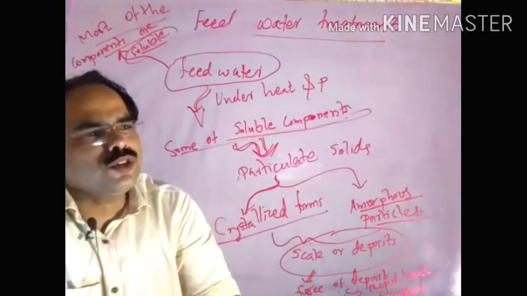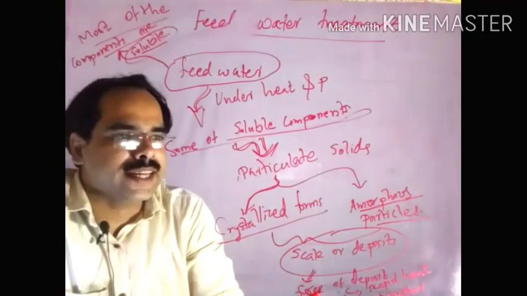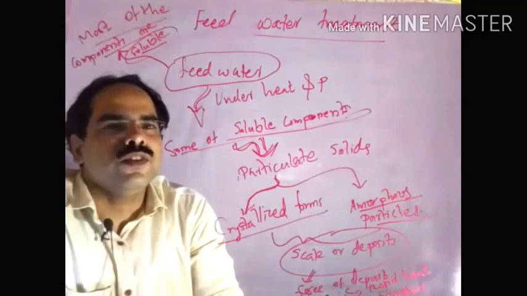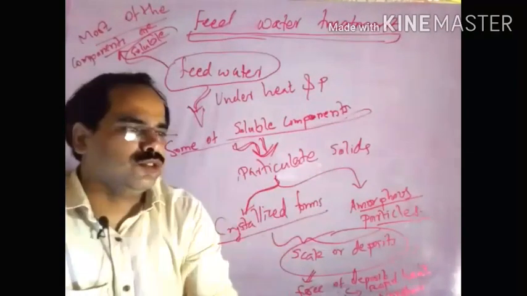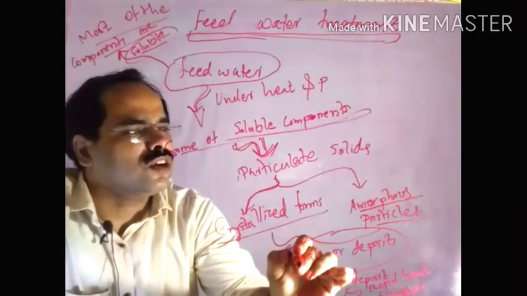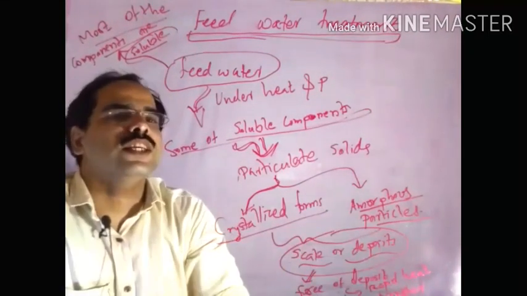So in order to remove these amorphous particles and crystallized forms, we are thinking about feed water treatment. That will be a reason for scale or deposit in the case of boilers.